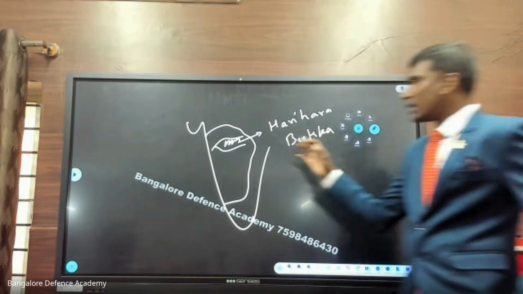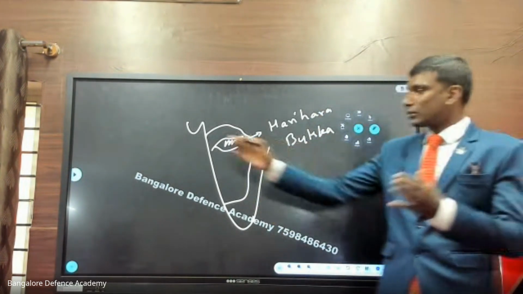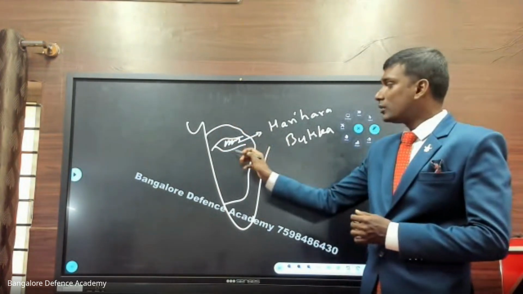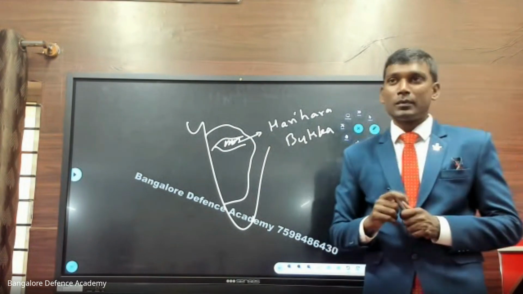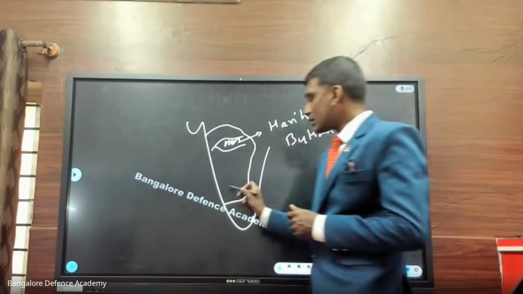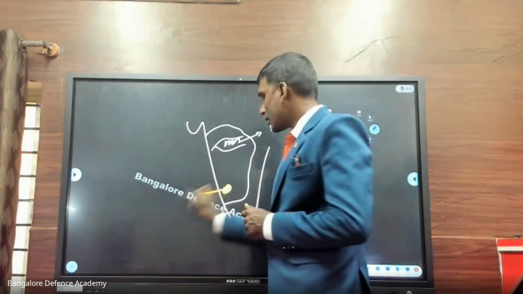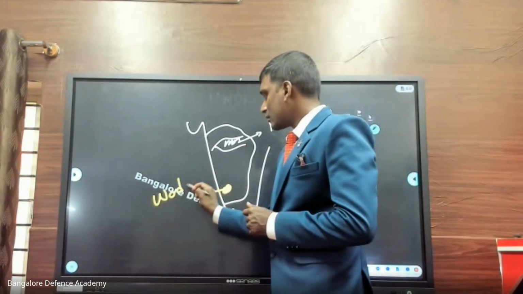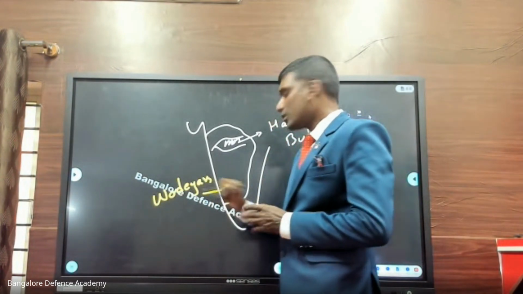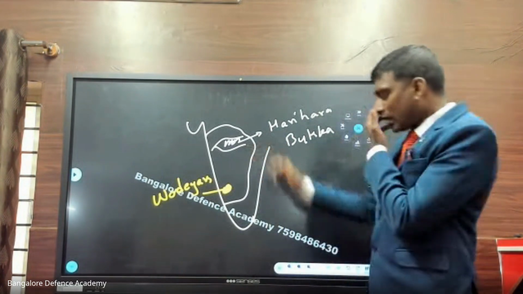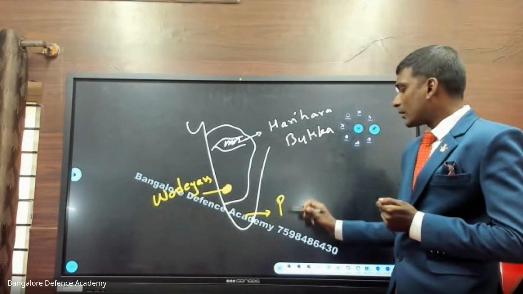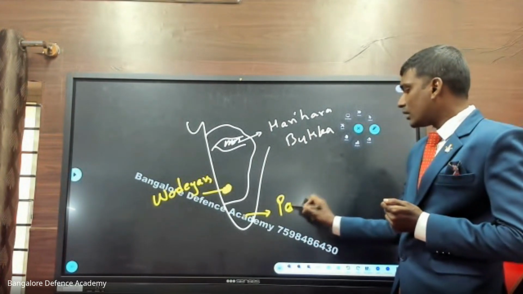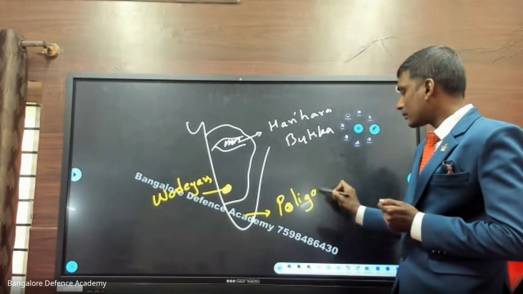Now this Vijayanagar Empire started spreading all over South India. The king here cannot come down south every time and check what is happening, so he appointed some ministers. In this area, there were ministers called Odayas. Then down south, King Krishna Deva Raya appointed Palayakaras, or in English we call them Polygars.